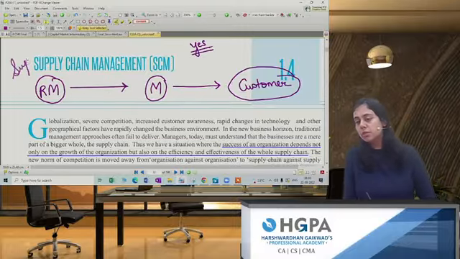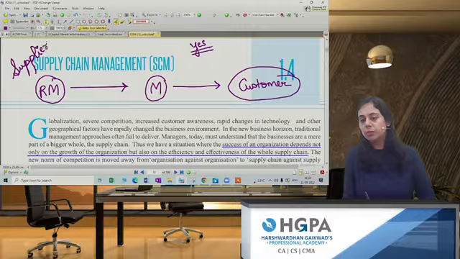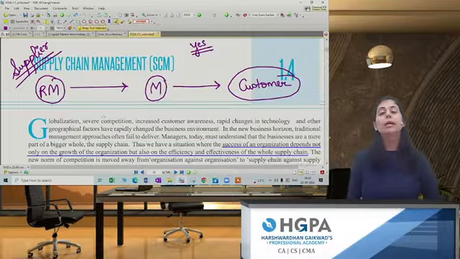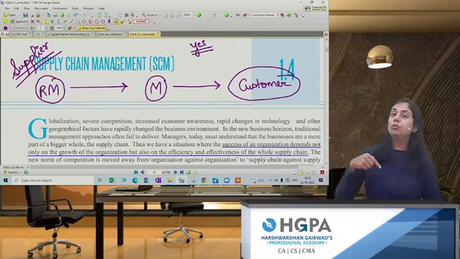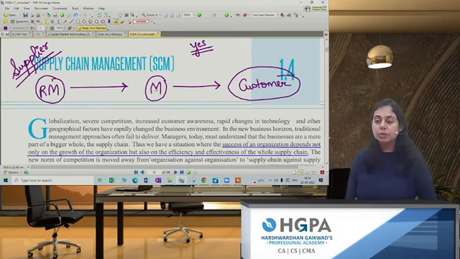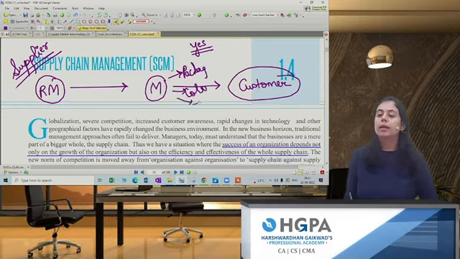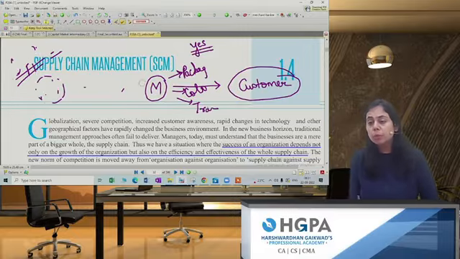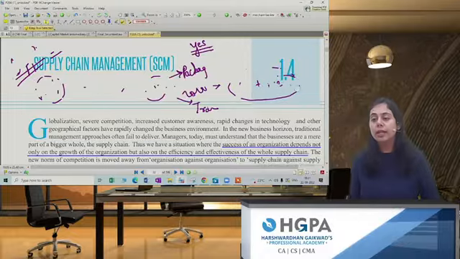That is, the process will always start with the supply. Is it very important for the company to choose a very good supplier who supplies raw material on time? Yes, because if the raw material comes on time, only then will the manufacturing process start. Once the manufacturing process has started, there are multiple things to be done, like the packaging, the coloring, the transportation, the distribution, and then your product will reach the customer.